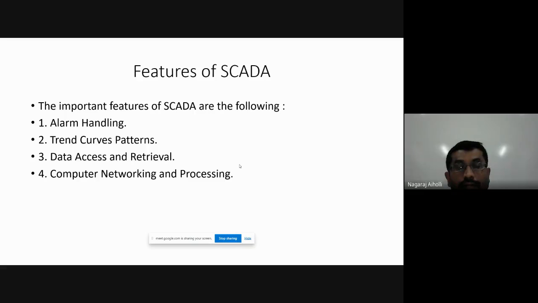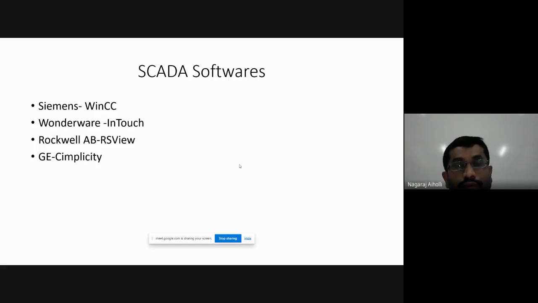Computer networking and processing: you are connecting your SCADA through a network. It may be a network of optical fiber communication, or some other means of communication, wireless communication. You are connecting your SCADA to the various different manufacturing equipments which you want to control. That is called networking. Then a few of these SCADA softwares.